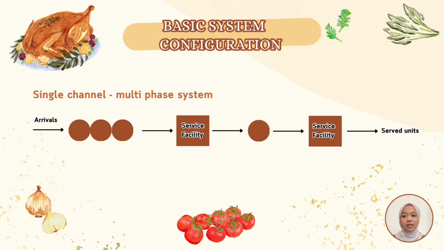Now I will explain why it is a multi-phase system. The service process is divided into 3 distinct stages. Phase 1 is ordering. Customers order their food online. The second phase is serving. Waiters deliver food to the table. And the last phase is payment. Customers pay at the counter. Since customers move through multiple stages in sequence, the system is called multi-phase.